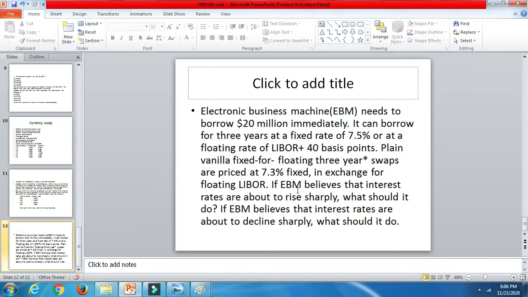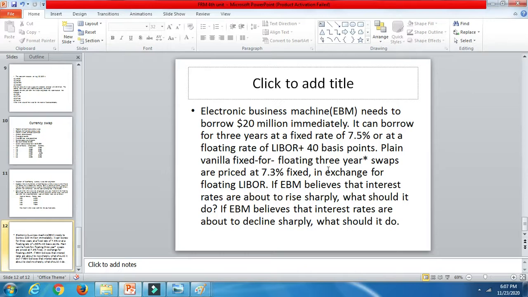So here, if EBM believes that interest rates are about to rise sharply, what should it do? If EBM believes that interest rates are about to decrease sharply, what should it do? Interest rates tend to decrease, causing higher earnings of the firm. But as soon as interest rates tend to increase, it brings a lower return to the firm. However, in order to hedge, EBM enters into a plain vanilla fixed for floating 3 year swap contract.